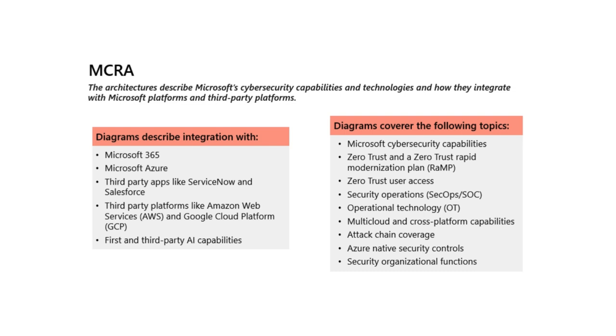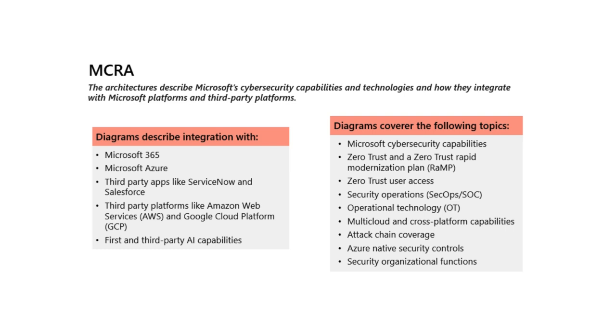The MCRA also includes detailed technical diagrams for Microsoft cybersecurity capabilities, zero trust user access, security operations, SecOps, SOC, operational technology, OT, multi-cloud and cross-platform capabilities, attack chain coverage, infrastructure and development security, and organizational functions.